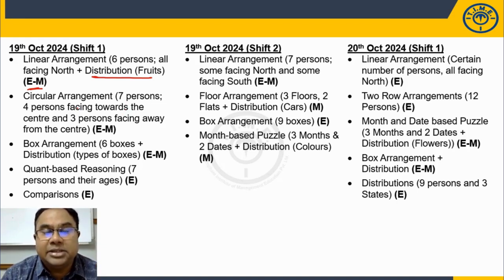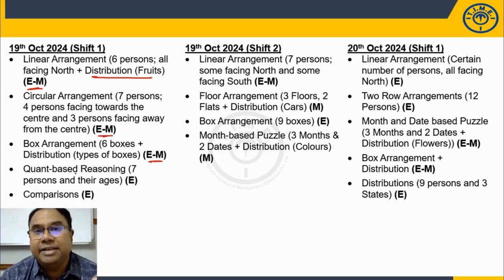Circular arrangement, 7 persons, 4 facing towards the center, 3 facing away from the center. Generally he will not mention this, but this time he clearly told 4 facing inside and 3 facing away from the center. So this also we classified as easy to moderate. Box arrangement, only 6 boxes, but there was a distribution, type of box, wooden box, steel box kind of thing. That is why this is also easy to moderate level.